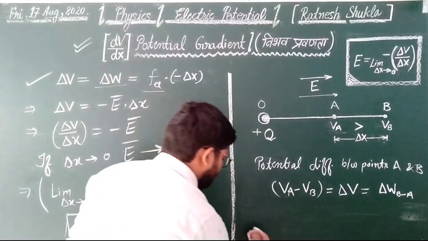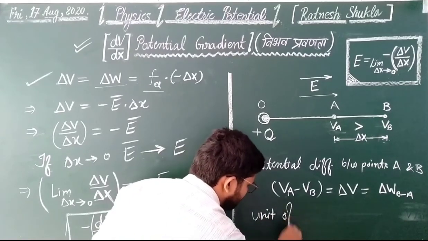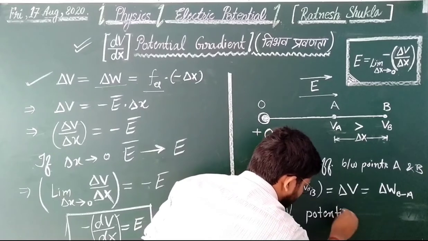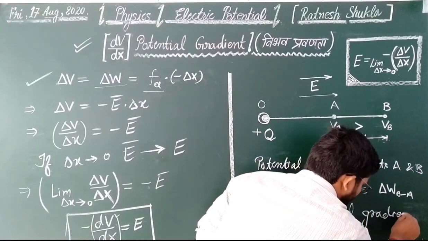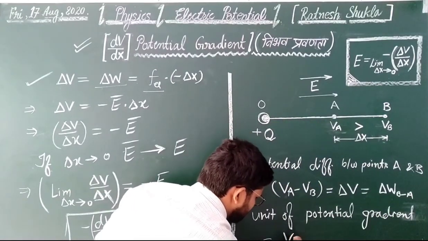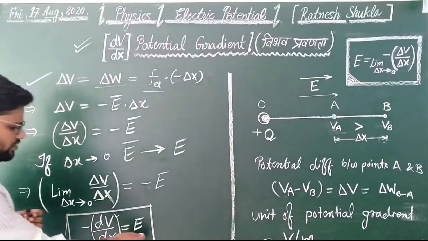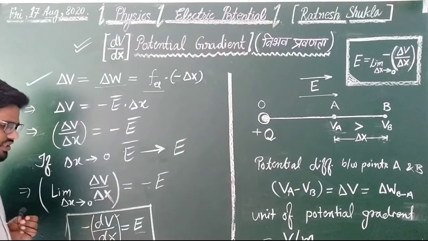Its unit, note down, the unit of potential gradient is volt per meter, and it is also the unit of intensity of electric field, because this is equal to the negative of the potential gradient.